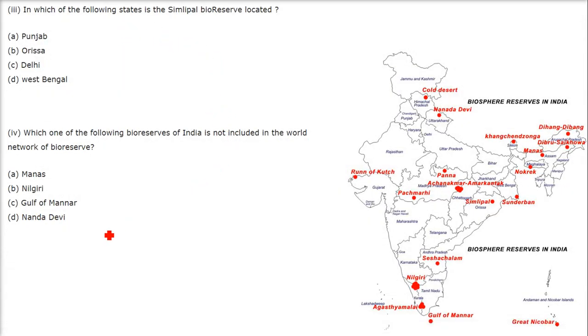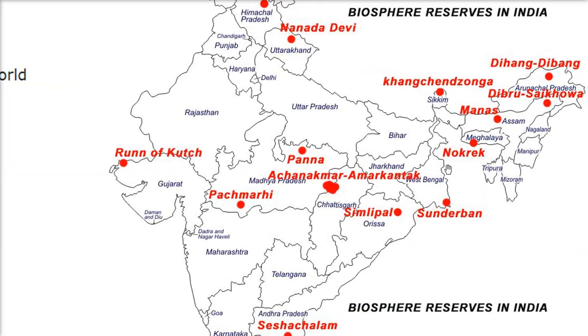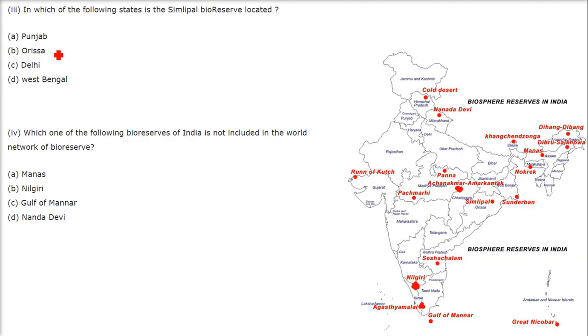In which of the following states is the Simlipal bioreserve located? Let's see where it is. Where is it? So this is Simlipal. It is in Odisha. So we'll tick this one, B.